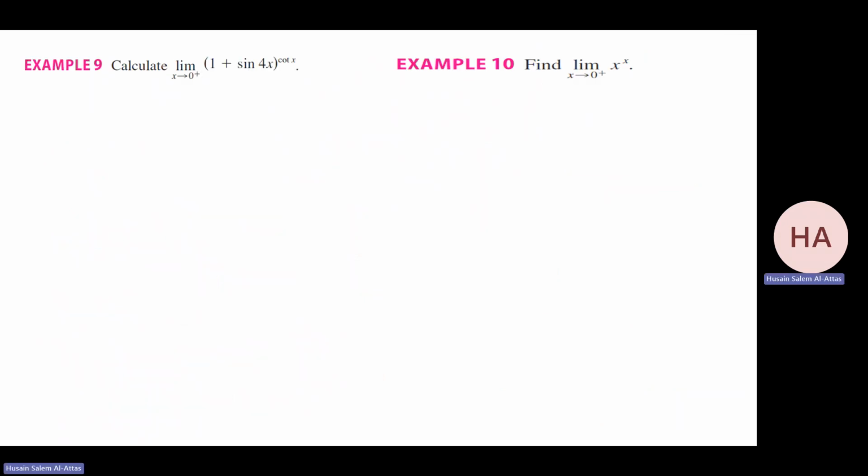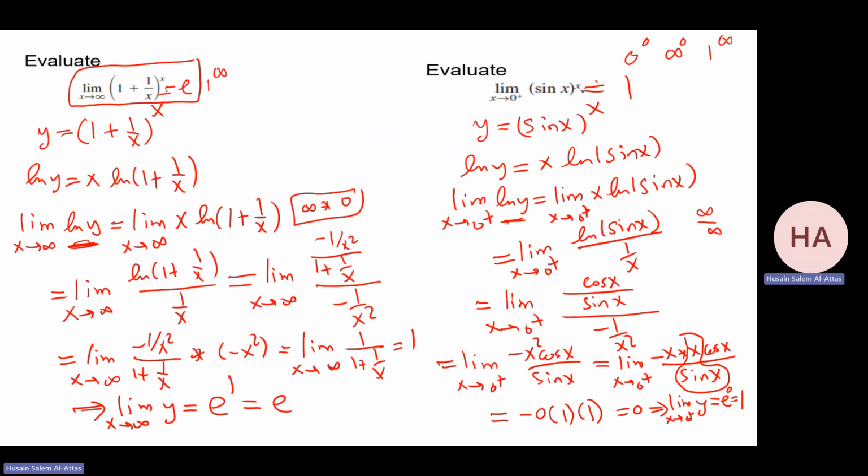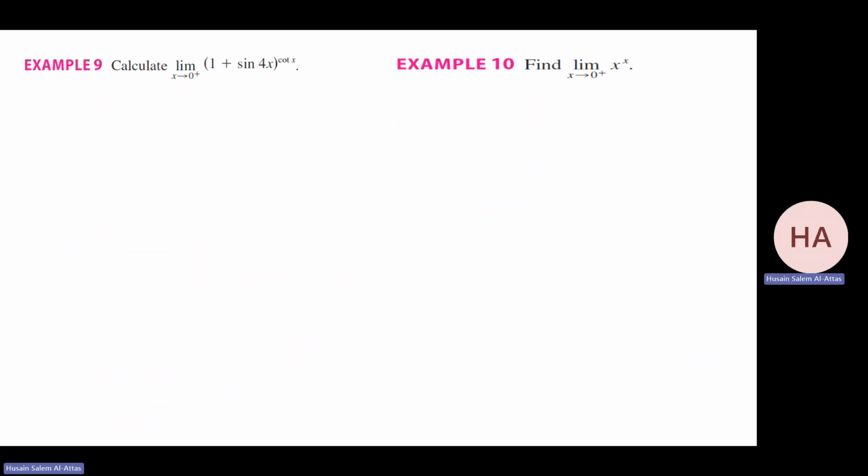Okay, more problems for the power. Let me do the calculation here. Check first. By the way, here I forgot to check. Here it will be 0 to the power 0, which is one of the categories. Okay. Let me write them again. So here I check. It will be 1 plus 0. Cotan x as it goes to 0 from the right, that will be infinity. So it's 1 to the power infinity.